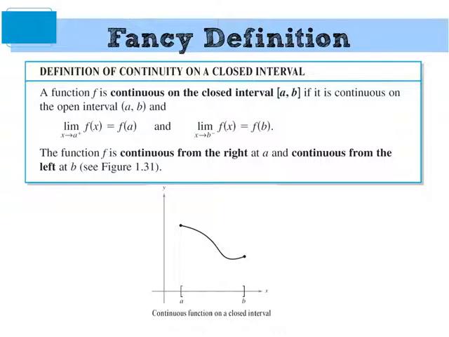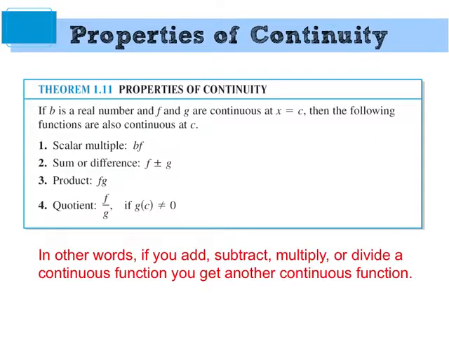We talked about that already from left and right. We're good to go. Properties of continuity. You can write this down, but it's real simple. No matter what you do to a continuous function, it's going to stay continuous. No matter what you do with two continuous functions, it's going to stay continuous.